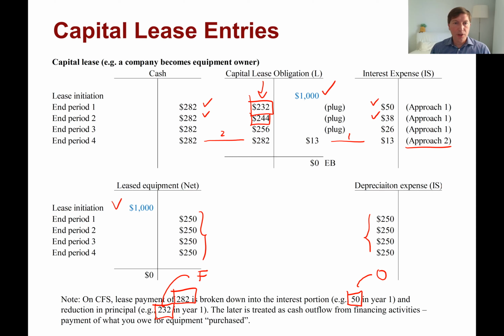Okay, so this tells you everything you need to know about accounting for capital leases. Operating leases are going to be very similar, but with a couple of wrinkles; the big picture is going to be quite similar. All right.